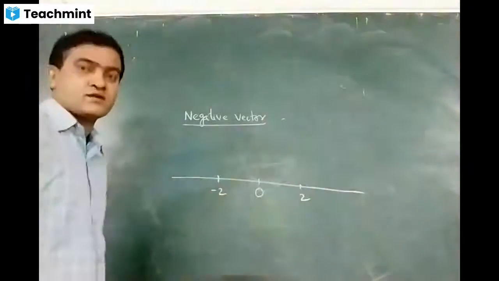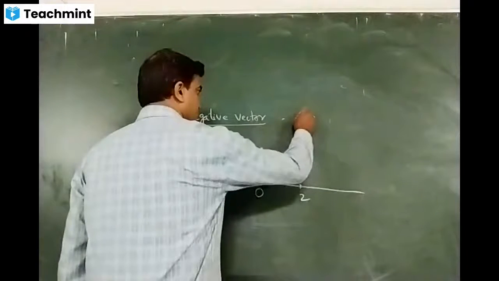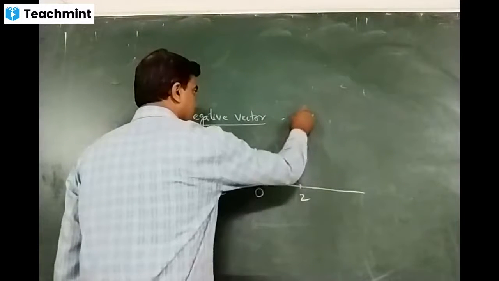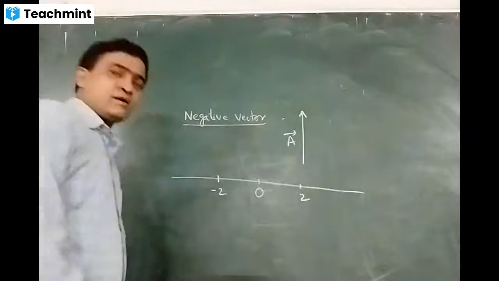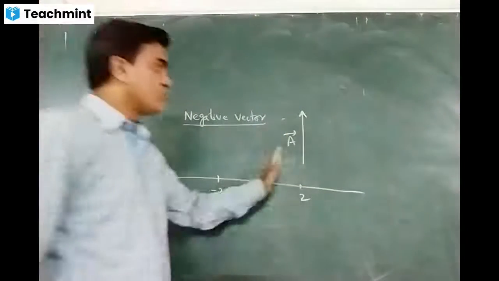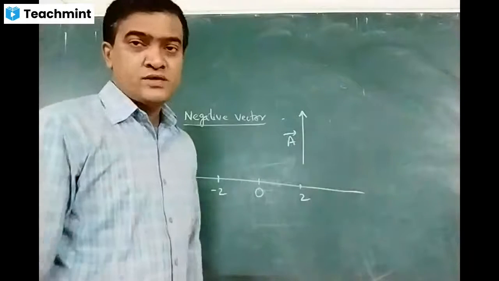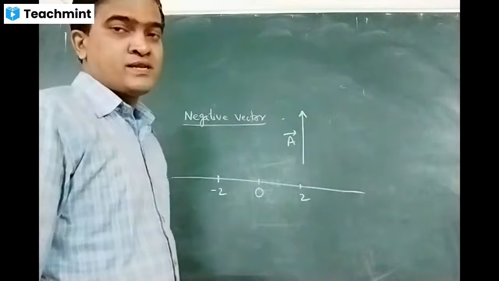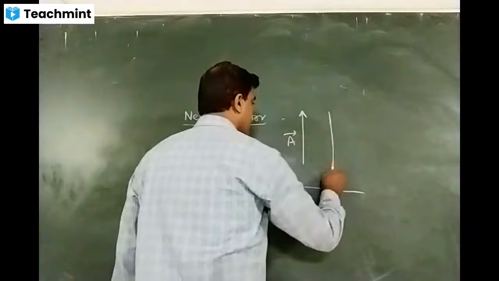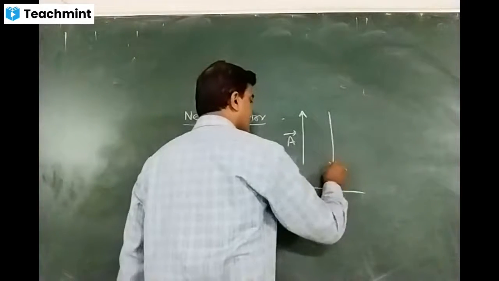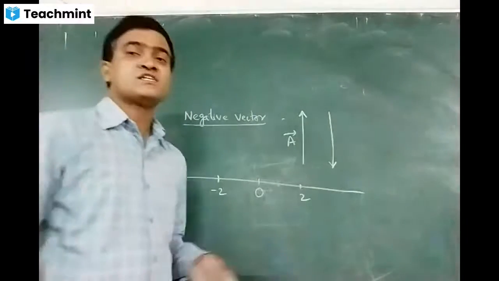Similarly, negative vector. If I draw a vector like this, and if I name this as A bar, a vector which is vertical on the plane, then minus A bar should be downwards, not changing its magnitude. Magnitude remains same, but direction is changing.